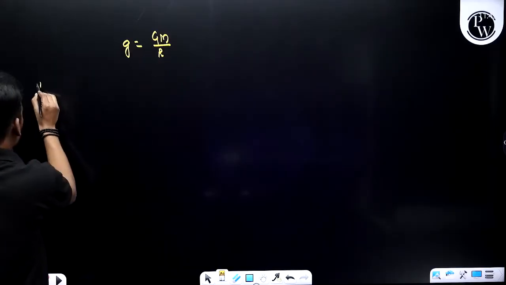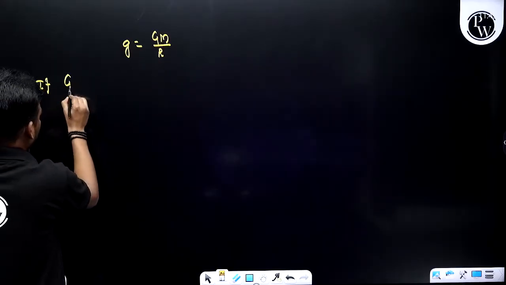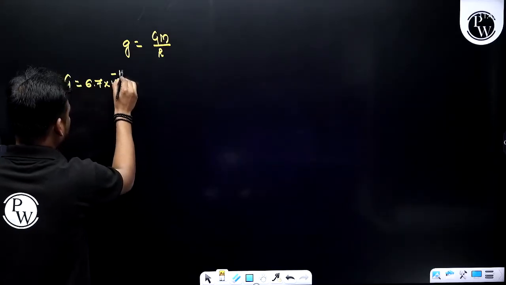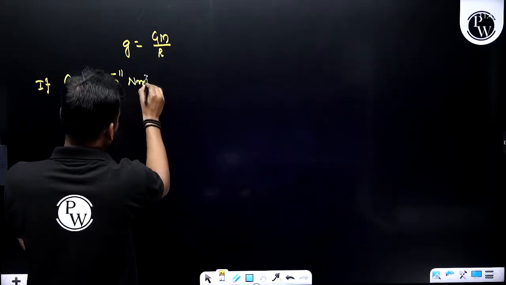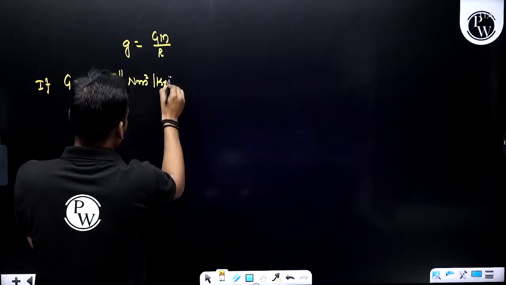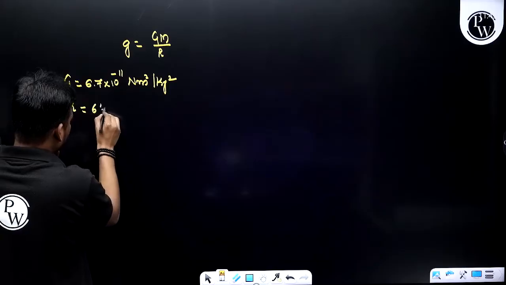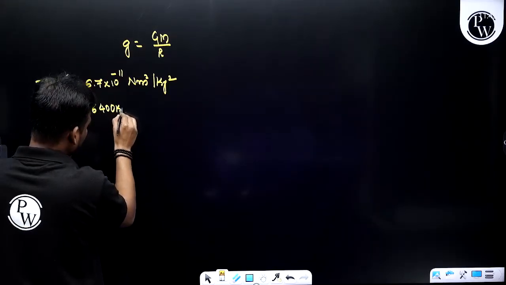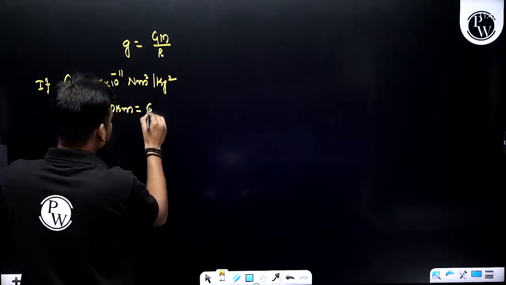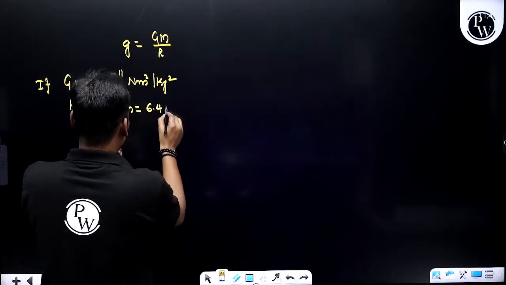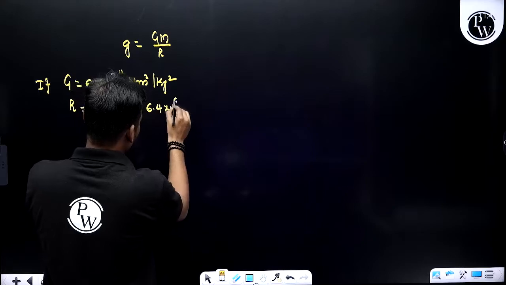G is 6.7 into 10 power minus 11 Newton meter square per kg square, and R is the radius, 6,400 kilometer, or else 6.4 into 10 power 6 meter.